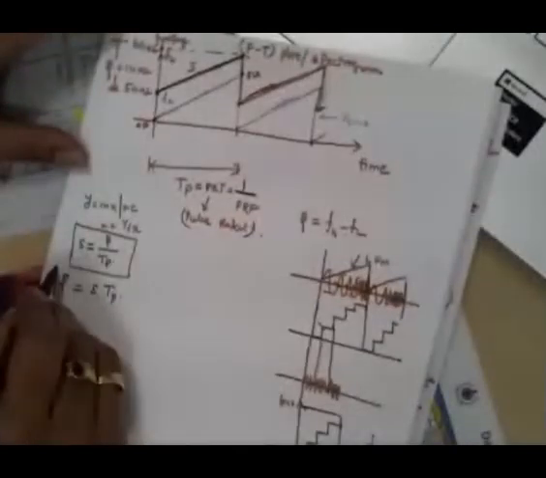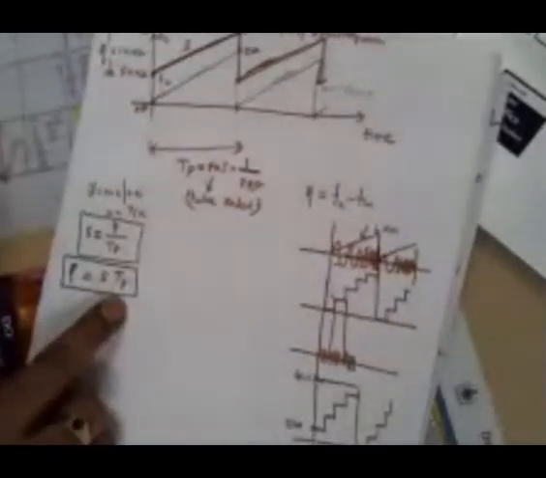So look here, the slope is equal to beta divided by TP, that is y-axis value divided by x-axis value. X-axis is TP, y-axis is beta. From this equation, beta is equal to slope into TP. That means if you increase your TP, obviously your beta will go up for a fixed slope.